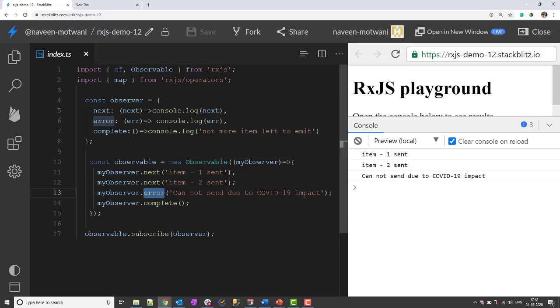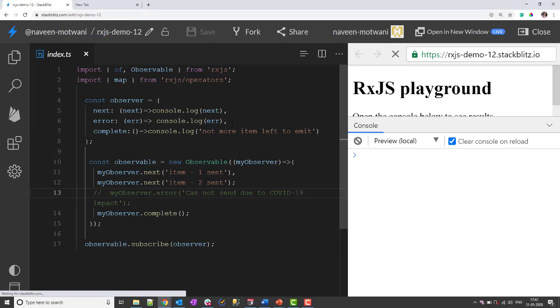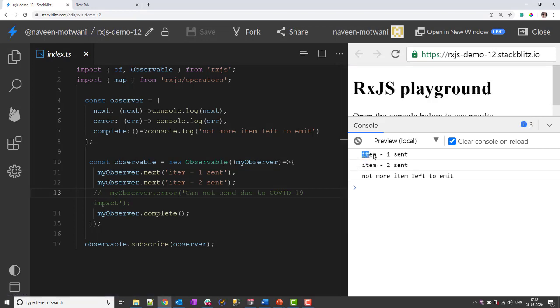For now, I'll just comment out this error and rerun this program. Before I re-execute it, I'll clear the console and hit save. Okay, so now if you see, we are getting all the emitted items including the complete method. If the error is not handled properly, the observable will be stopped.